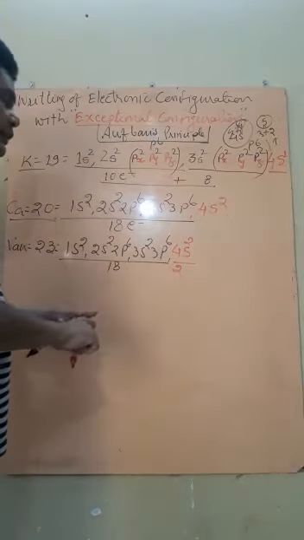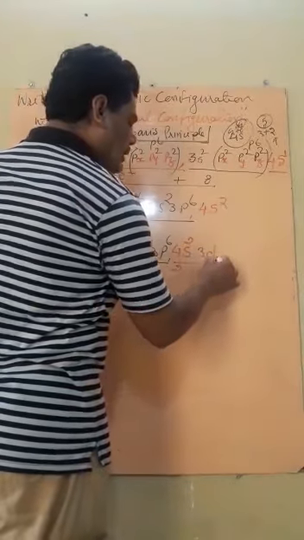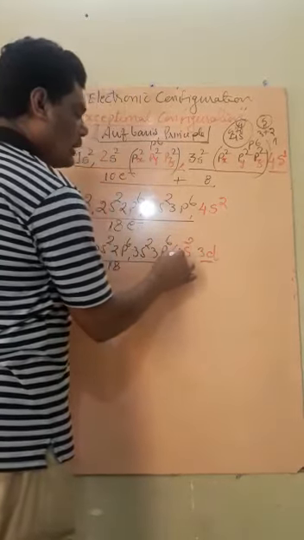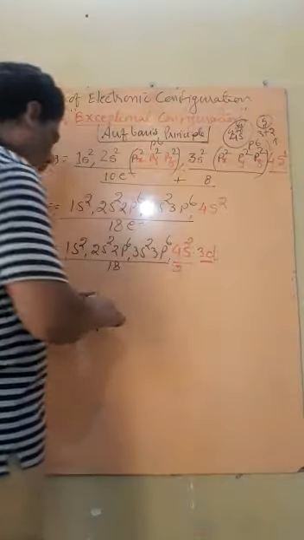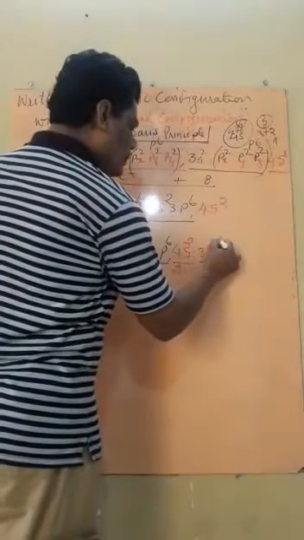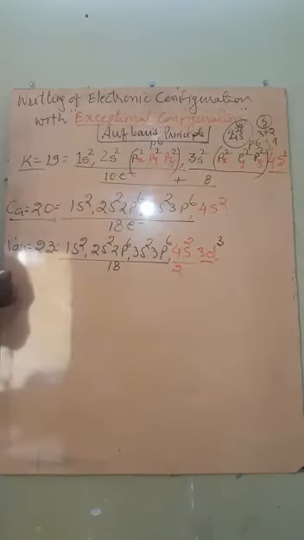Now the remaining electrons are 3. The next electrons will be filled in the 3d orbital because the 4s is already filled. 23 minus 20 is equal to 3. So here we will fill 3 electrons. Are you getting it? Now, what about chromium?